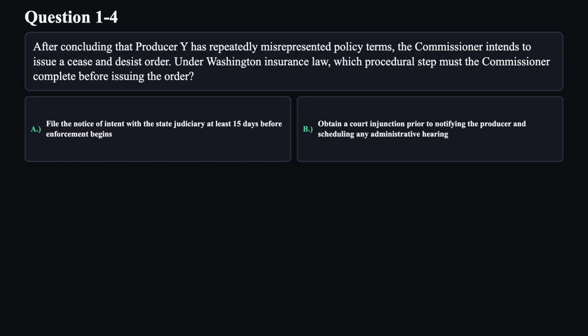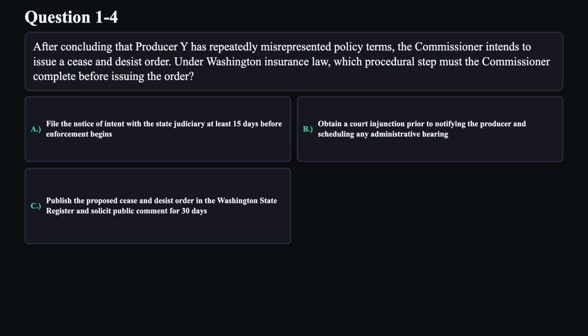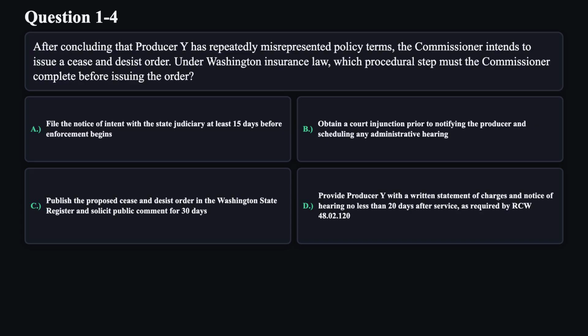B. Obtain a court injunction prior to notifying the producer and scheduling any administrative hearing. C. Publish the proposed cease and desist order in the Washington State Register and solicit public comment for 30 days. D. Provide producer Y with a written statement of charges and notice of hearing no less than 20 days after service, as required by RCW 48.02.